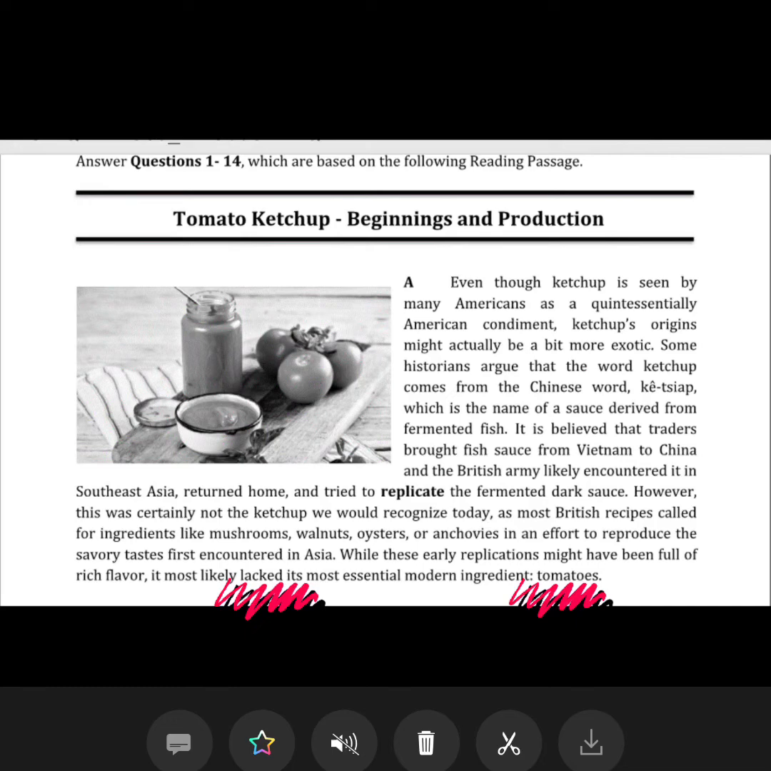Number 1, it says choosing the best. Number 2, a great harvest, ketchup production, industry secrets, tomatoless ketchup, tomatoes in England. So looking back at paragraph 1, I can tell that the last sentence is telling me that it most likely lacked its most essential modern ingredient, tomatoes. So I can match this information to the heading tomato-less ketchup, because the word lack means no or doesn't have. So now I know that this information is in paragraph A.